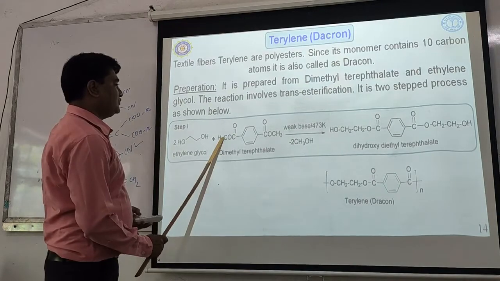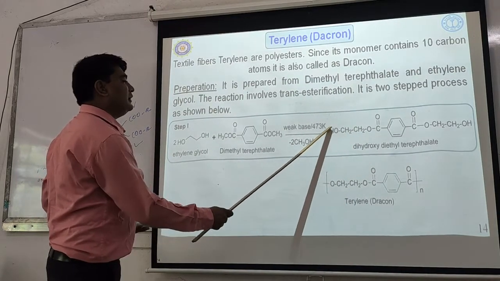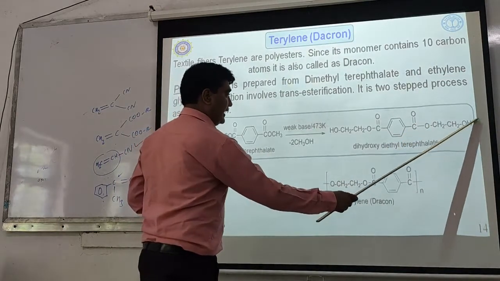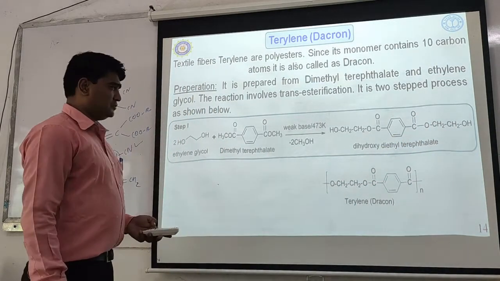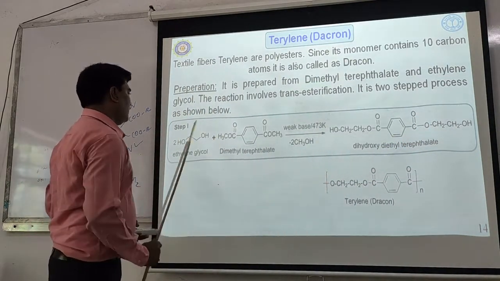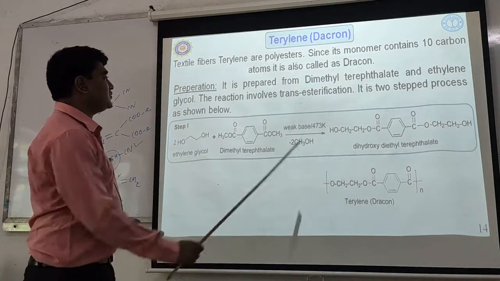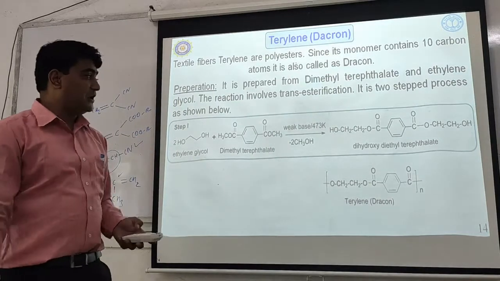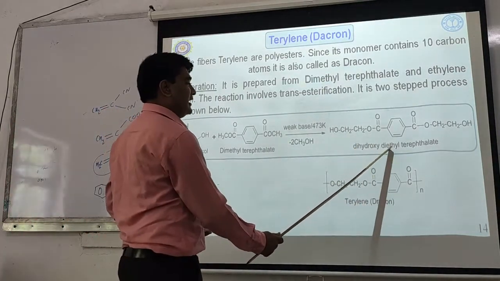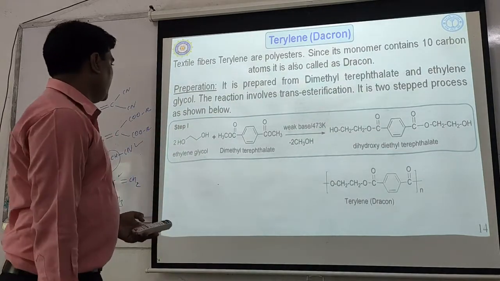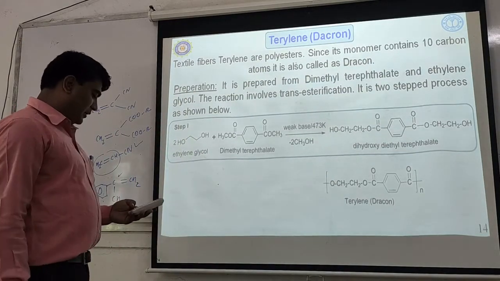See here, methyl is going out and the ethylene glycol part is coming. One ester group is going out, and in that place another ester group is coming. That's why it is called transesterification. So bis(hydroxyethyl) terephthalate is the name of the product obtained in step 1.